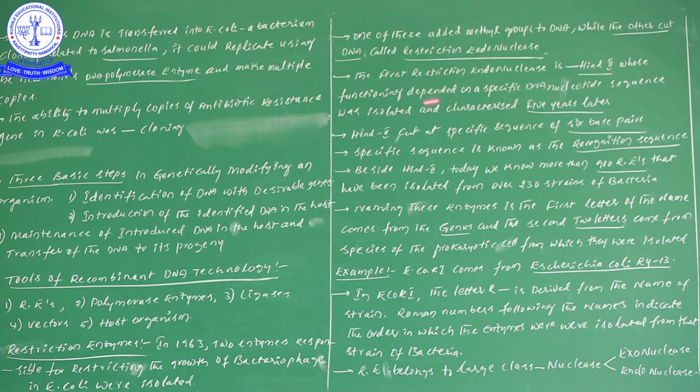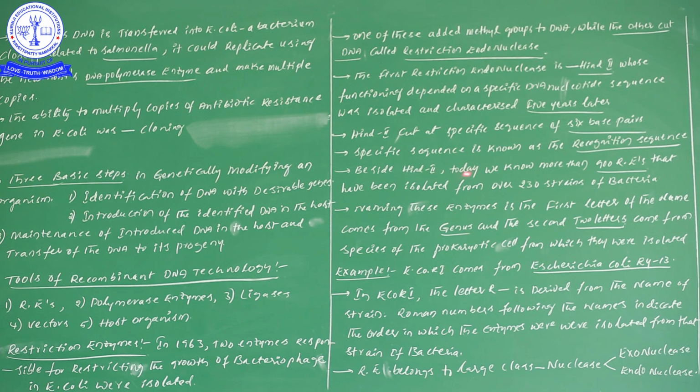For this HindII restriction enzyme, they discovered its characters and isolated it, with the information coming five years later. HindII cuts only at specific locations. Not only HindII, each and every enzyme cuts only at specific locations. Such specific locations we call the recognition sequence, and for HindII this specific sequence has 6 base pairs.